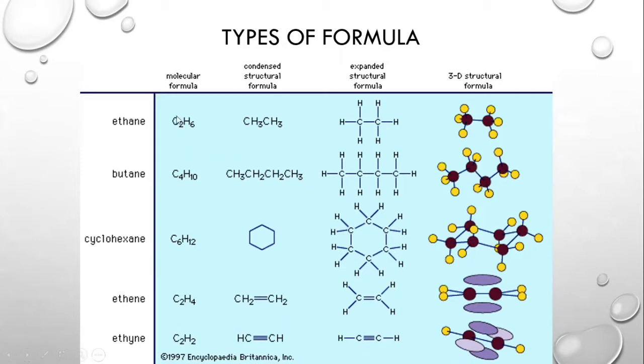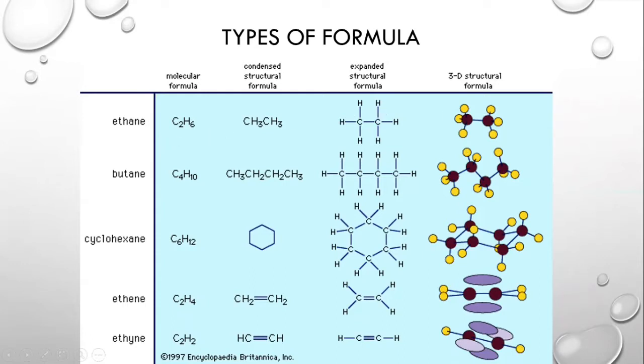The first kind of formula is already familiar to us, which is the molecular formula. Then the third kind of formula that we have written over here as the expanded structural formula looks somewhat like this, in which we just need to show the bonds of every element in a diagrammatic way. And we have the 3D structural formula, which is not required from us to be drawn.